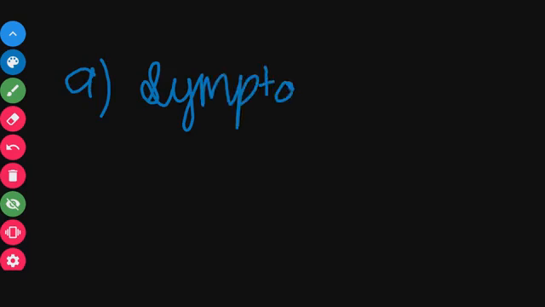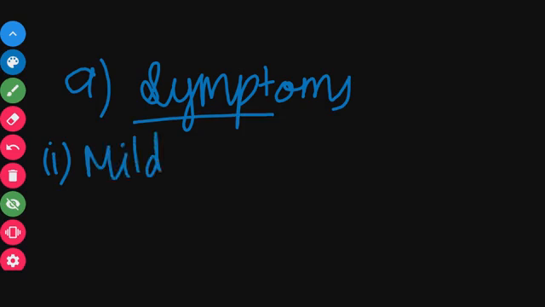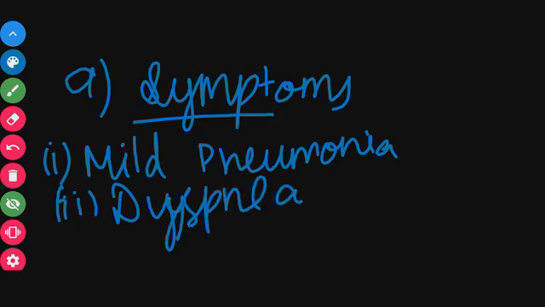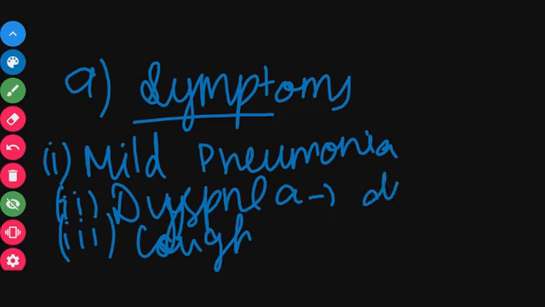Next is the ninth question, the symptoms of coronavirus. The first symptom is mild pneumonia, and then dyspnea. Dyspnea is shortness of breath, that is, inability to breathe properly. Then cough, and sometimes sore throat. So these are the symptoms of coronavirus.